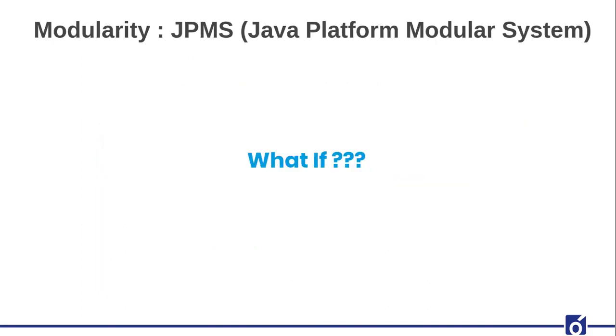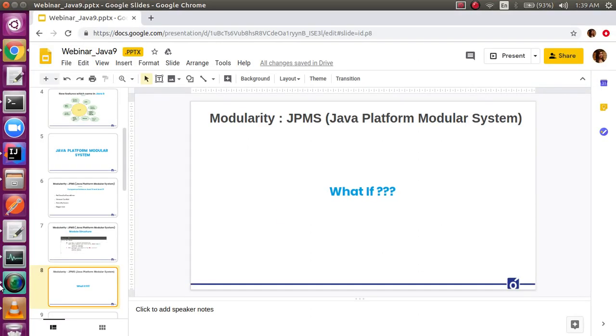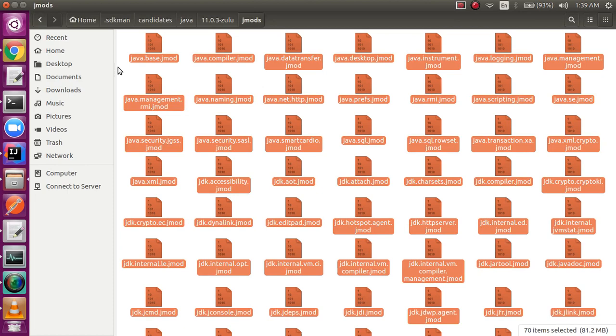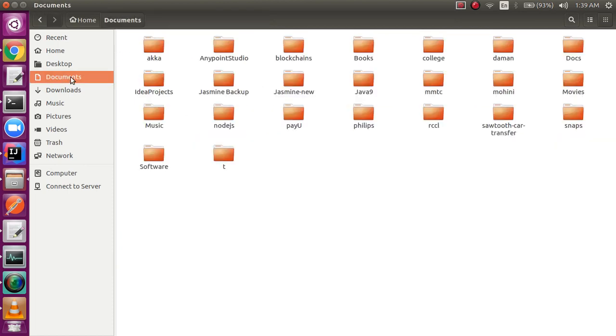Okay, so before I go towards the what if questions about modularity, let's just have a quick demo of modules so that you can answer my what if questions. Okay, I'll be giving you a demo of how to create a very basic module, just to give you an idea. Okay,